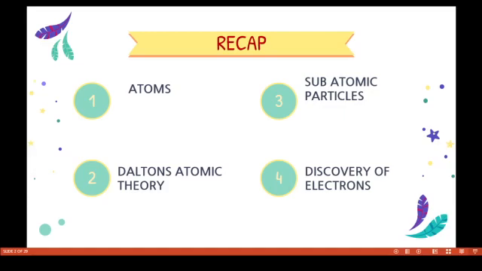There are as many kinds of atoms as there are elements. All the atoms of a given element are identical, having the same mass, size and chemical properties. Sixth, atoms of different elements differ in mass, size and chemical properties.